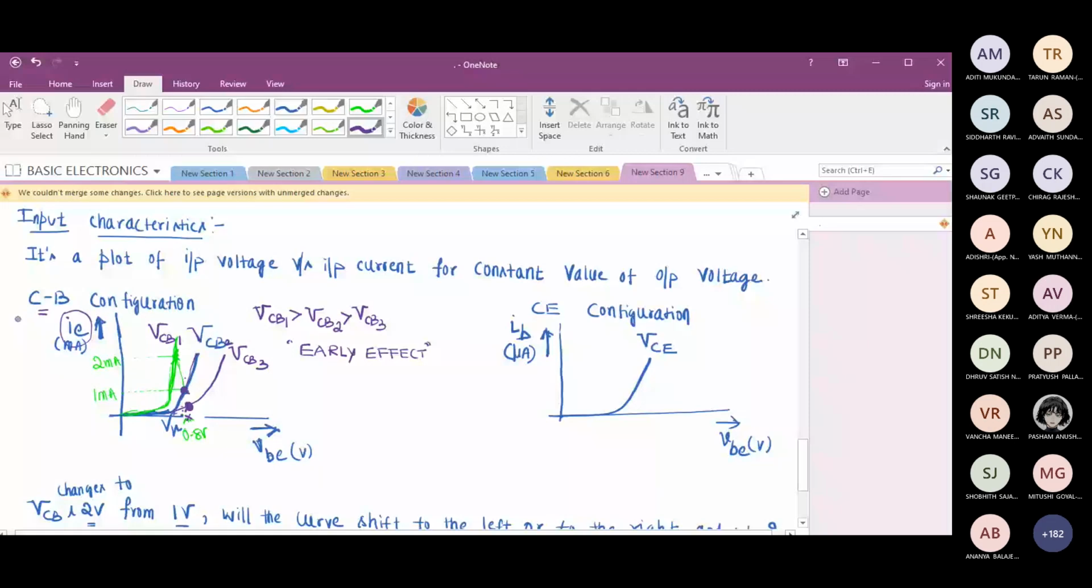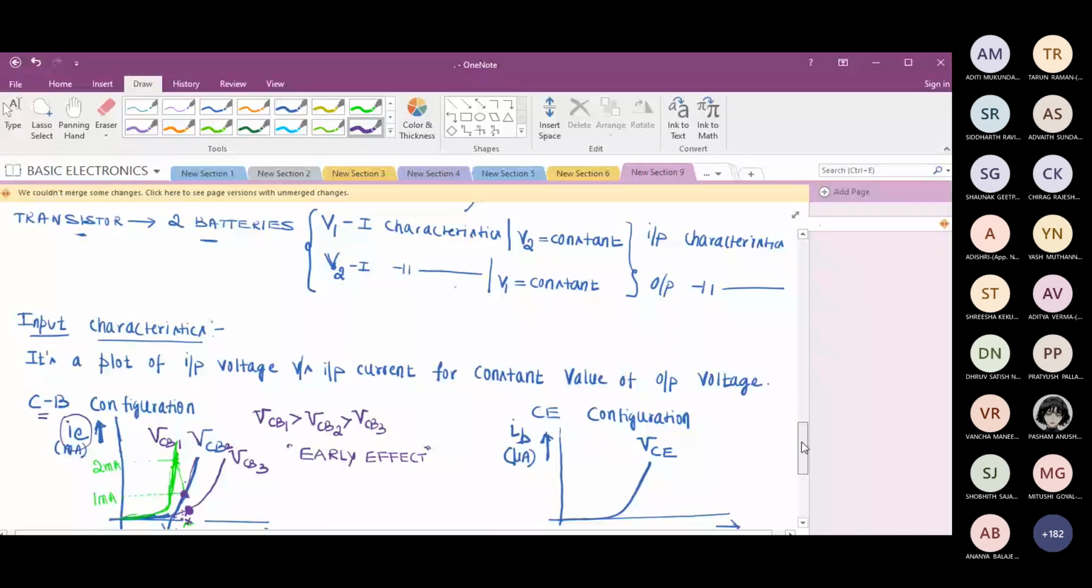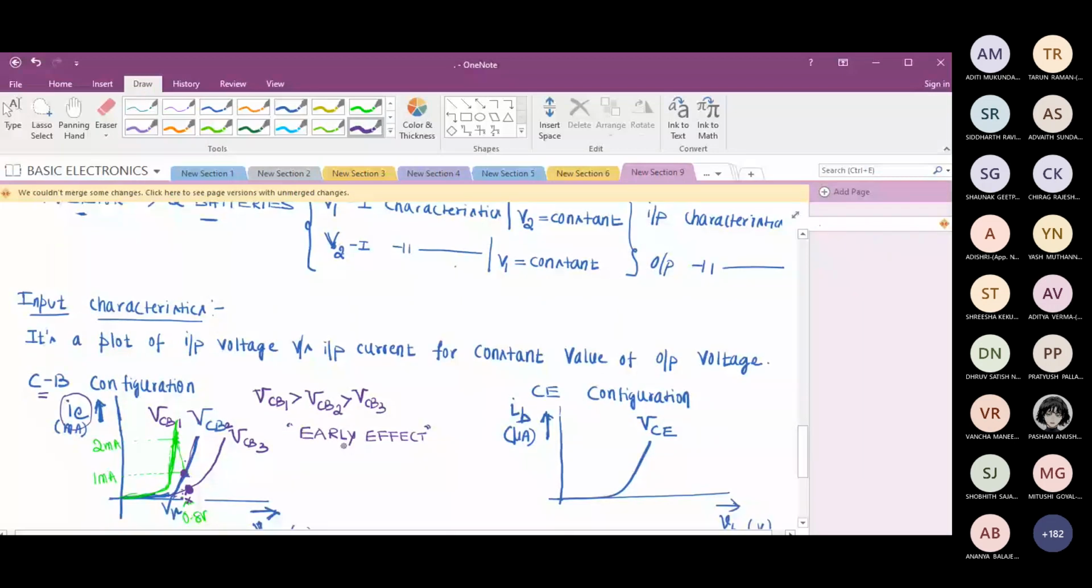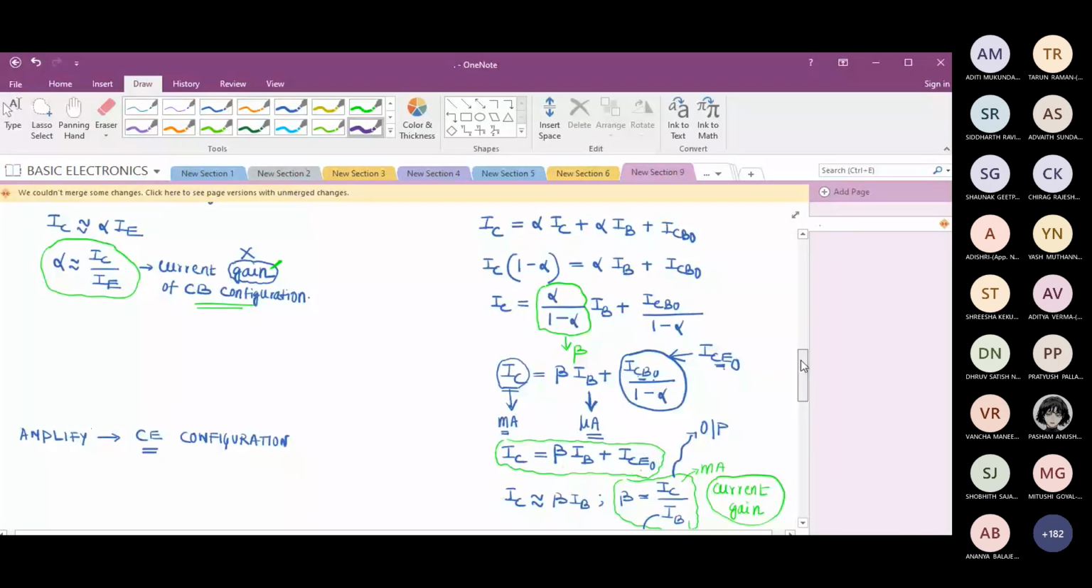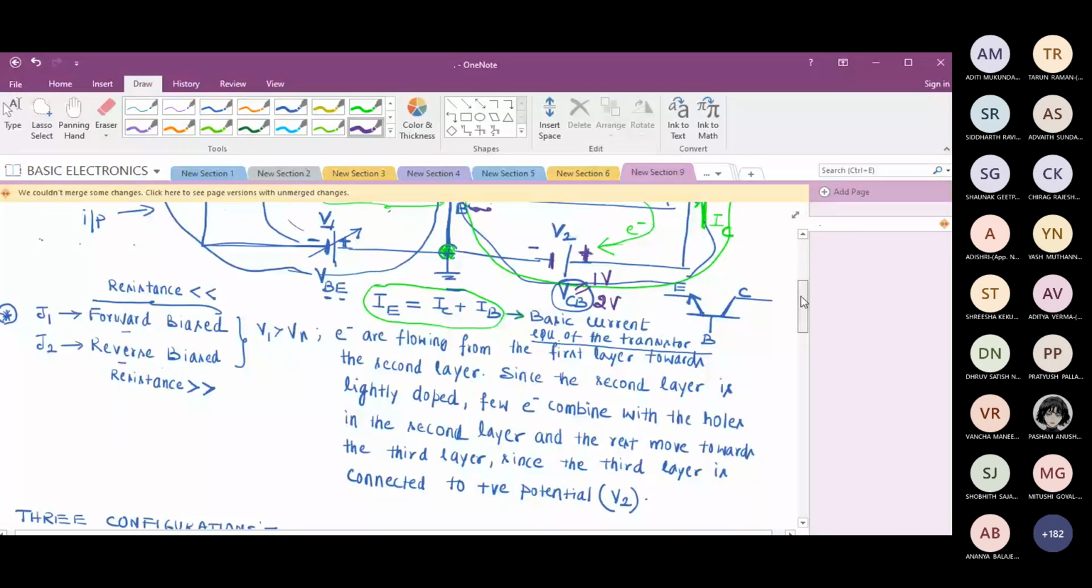If you have any doubts, you can ask. This phenomenon holds good in case of CB configuration. We'll try to understand whether the same phenomenon will occur in CE configuration also. So this is happening in the transistor. Understand that. This phenomenon, what I explained just now, is happening when I raise the reverse bias potential.